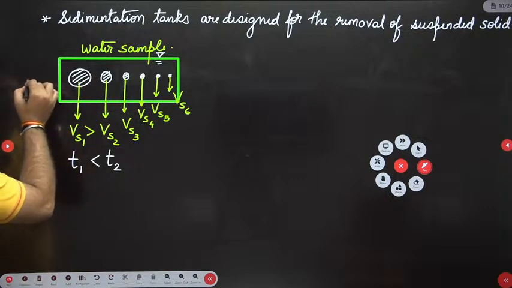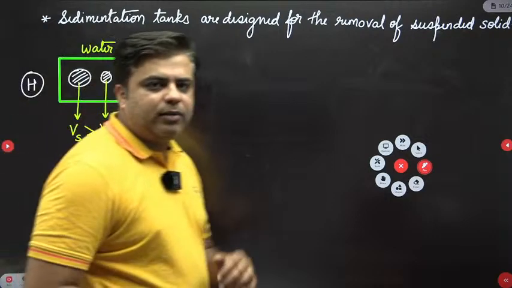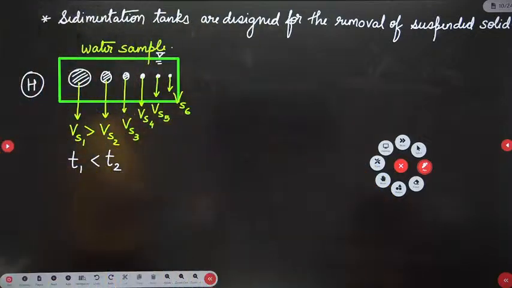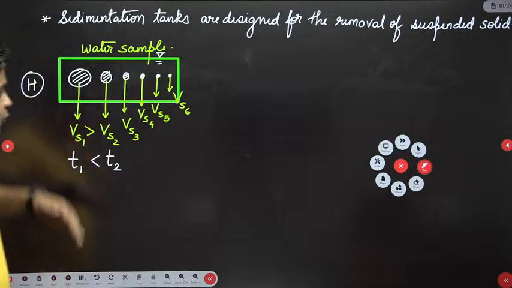What about cohesive and adhesive force? That you read in fluid mechanics. Right now we are discussing environment, so you focus here.